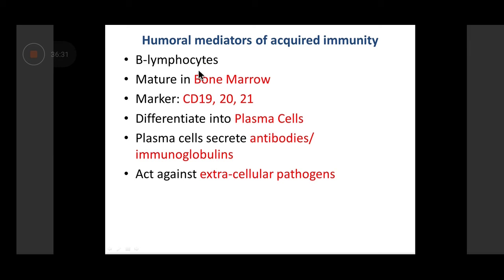Okay. These B lymphocytes, this will be taught to you in your subsequent classes, are further differentiated into plasma cells. We call it terminal differentiation. Terminal means once they convert into plasma cells, those plasma cells cannot convert back into B lymphocytes. The plasma cells in turn secrete antibodies or immunoglobulins.